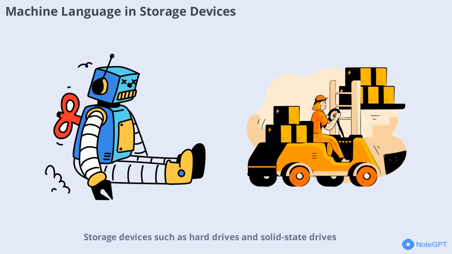Storage devices, such as hard drives and solid-state drives, use machine language to manage data. When you save a file, the storage controller translates your request into machine instructions that read, write, or erase data on the physical media. This process happens in microseconds, ensuring that your data is stored and retrieved quickly and accurately. Machine language makes it possible for storage devices to handle large volumes of information efficiently.